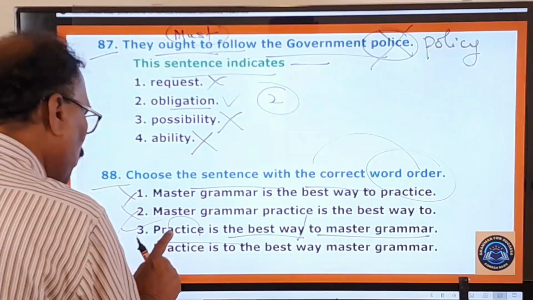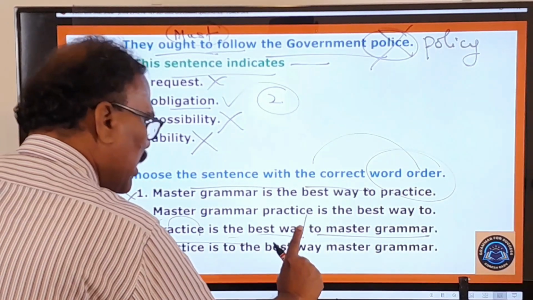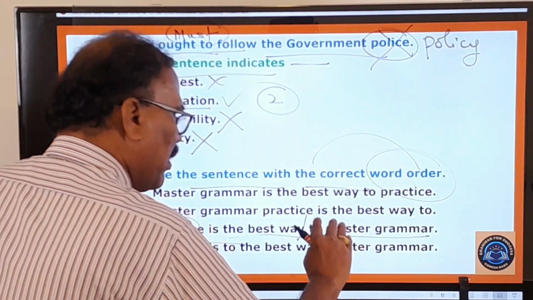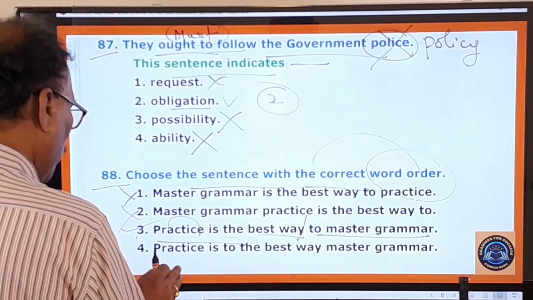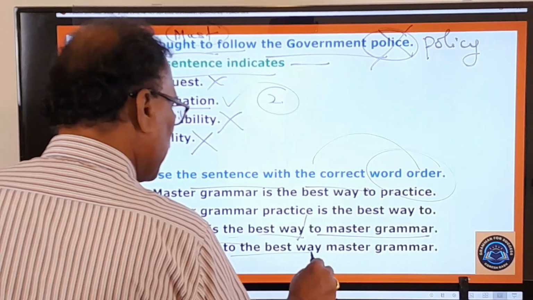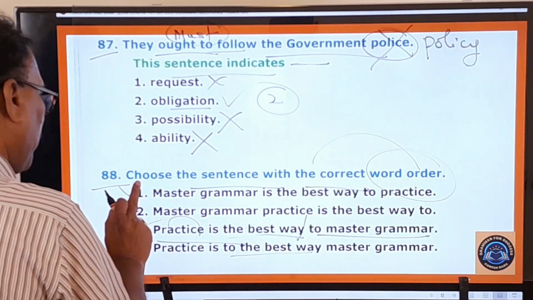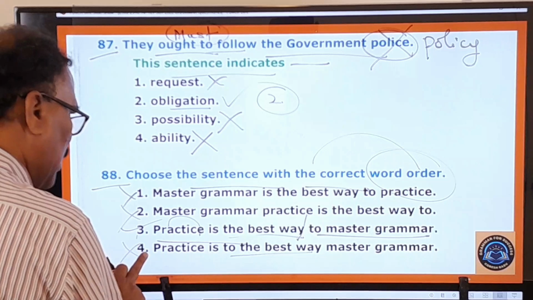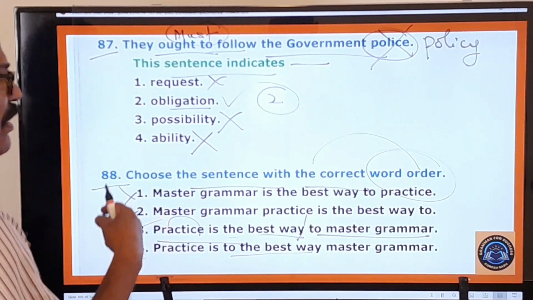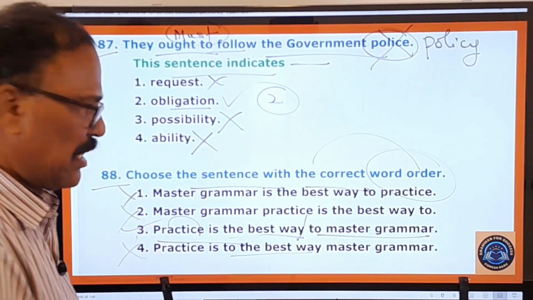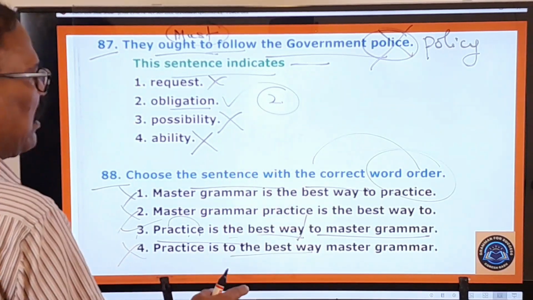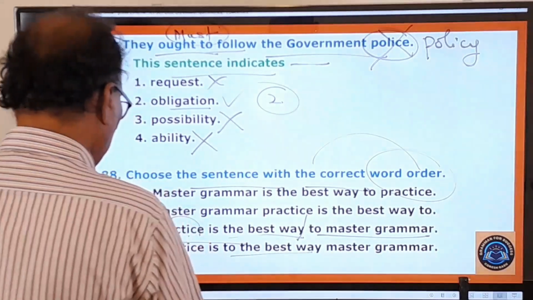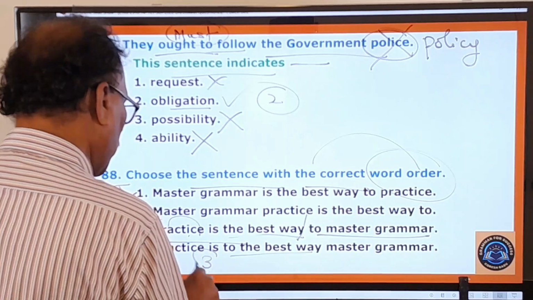See, only this sentence is grammatically correct and meaningful, and the word order is also absolutely correct. So in the fourth sentence you see practice is to the best way. In the first, second, and fourth sentences, the word order is irregular and meaningless, whereas in the third sentence the word order is absolutely correct, and therefore all others are wrong. Only the third one is your answer.